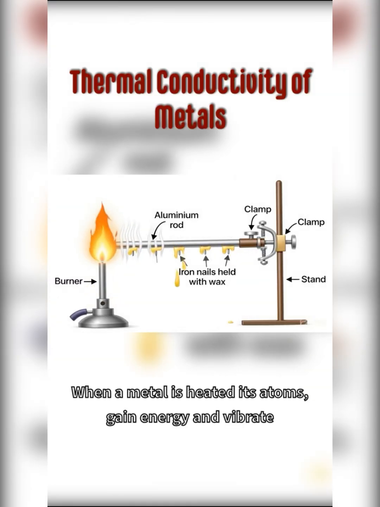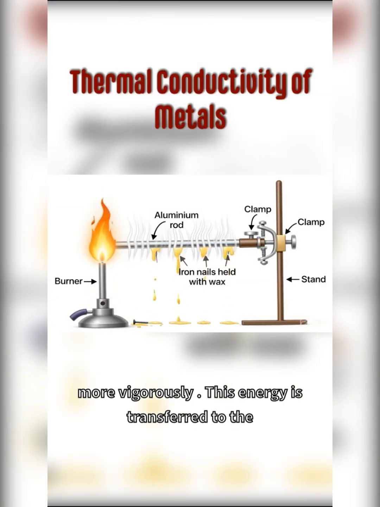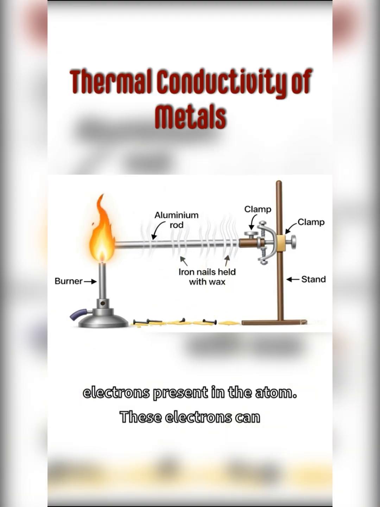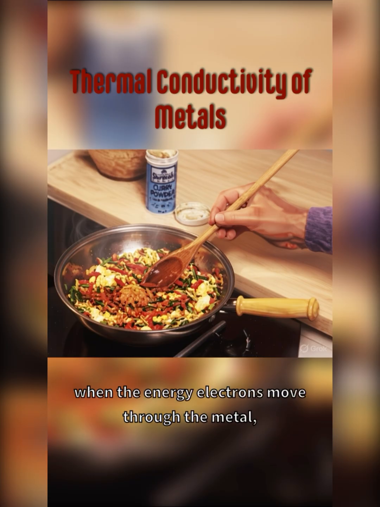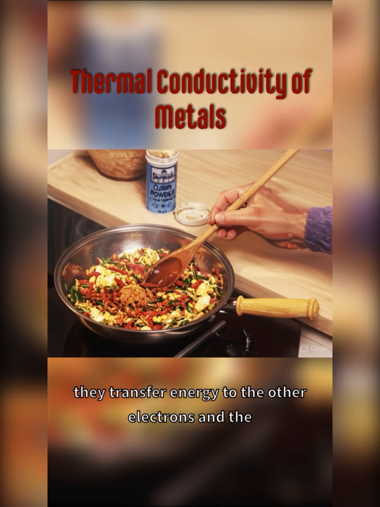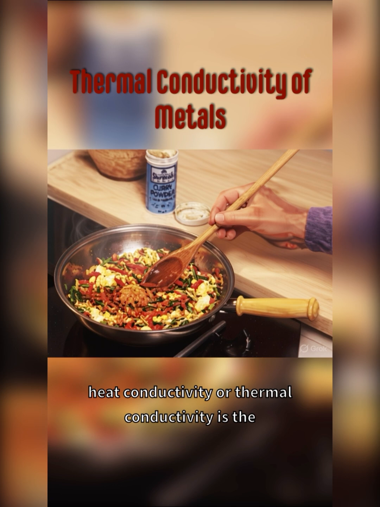When a metal is heated, its atoms gain energy and vibrate more vigorously. This energy is transferred to the electrons present in the atom. These electrons can move through the metal. When the energetic electrons move through the metal, they transfer energy to the other electrons and the atoms of the metal. In this way, the heat is conducted from one end of the metal to the other end. Thus, heat conductivity or thermal conductivity is the characteristic property of metals.